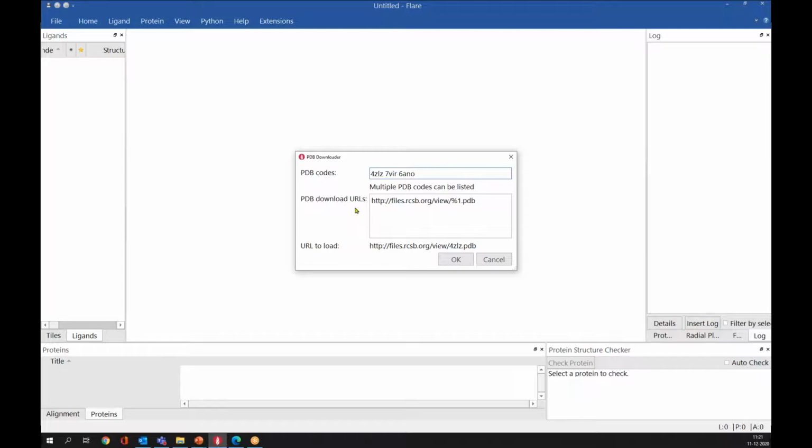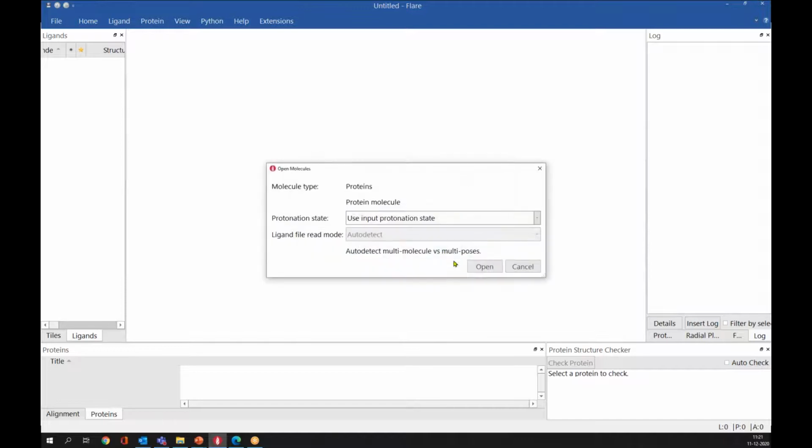You can also change the path listed here, either to a local PDB mirror, or if you have internal PDBs saved to some location, you can change this path to that location, and Flare will automatically fetch the files from that location. In this demo, I'm going to download one PDB with code 4ZLZ. This is the Bruton tyrosine kinase PDB. After putting the PDB code, you can simply press OK.